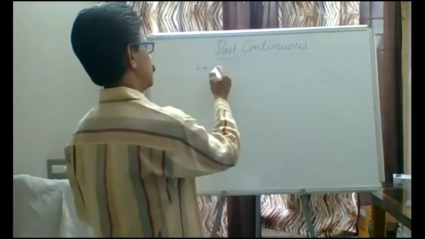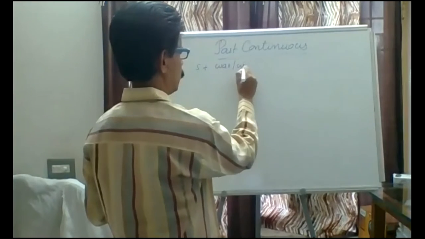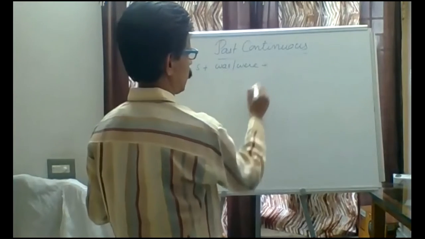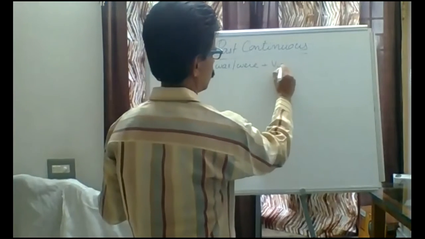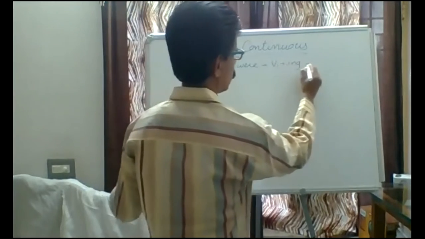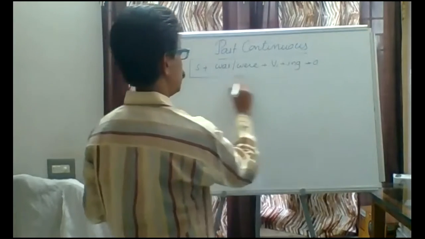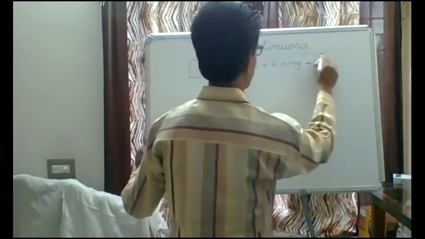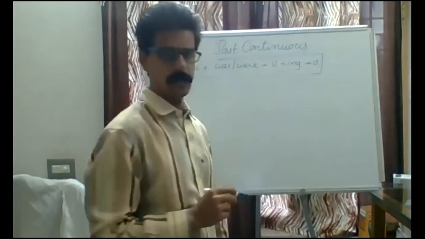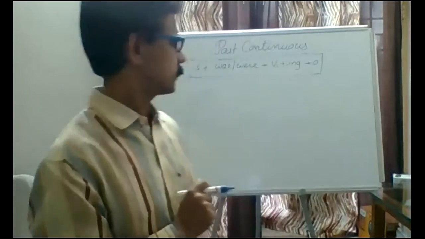After the subject, was or were, plus the V1 plus ing form of the verb, plus object. This is the structure of the past progressive or past continuous. Past progressive is also called past continuous.